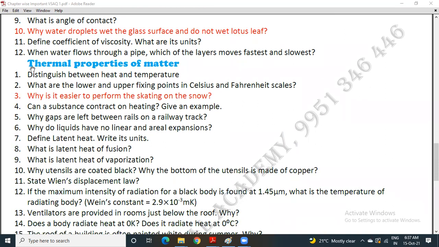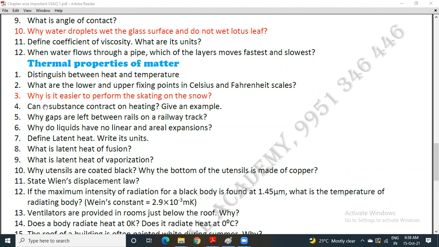Next chapter, that is thermal properties of matter. Distinguish between heat and temperature. Second, what are the lower and upper fixing points in Celsius and Fahrenheit scales? 3. Why is it easier to skate on the slope? Even this question is also prepared from the content.